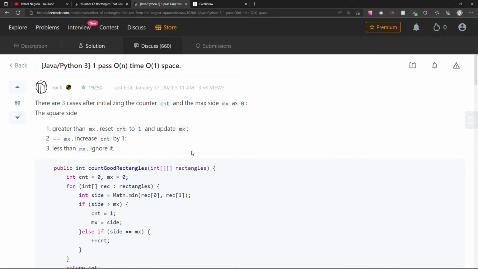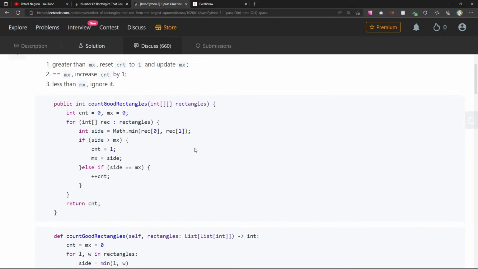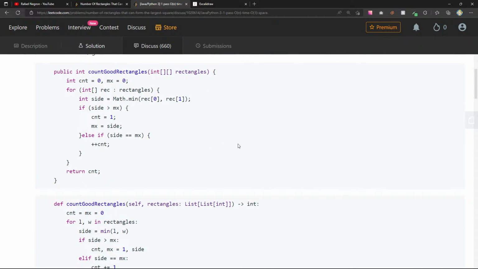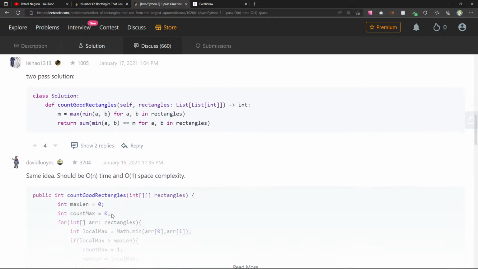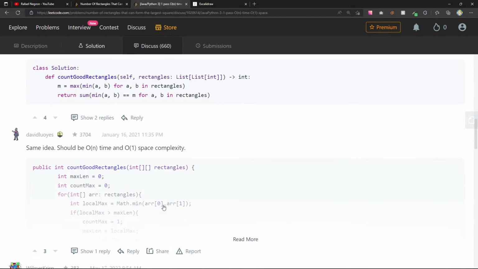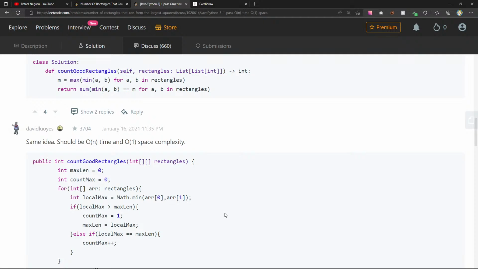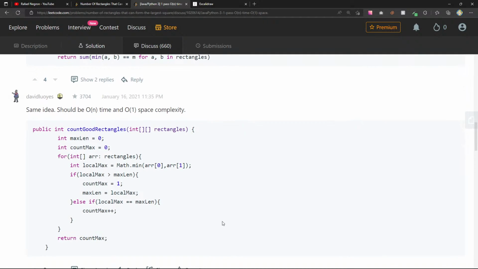3 cases after initializing the counter. If the max side is greater than mx, reset counter to 1 and update mx. Plus count. 2 pass solution. Should be O(n) time and O(1) space complexity. If local max is greater than max length, count max equals 1, max length equals local max.